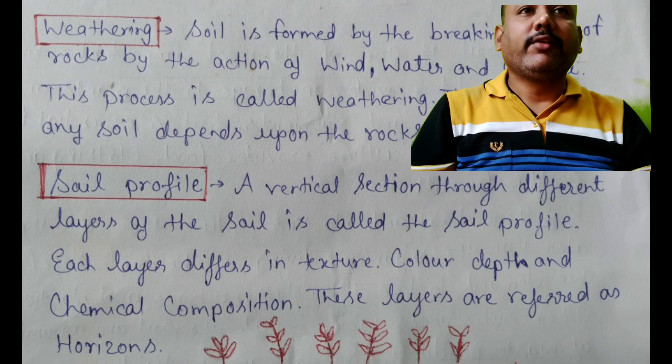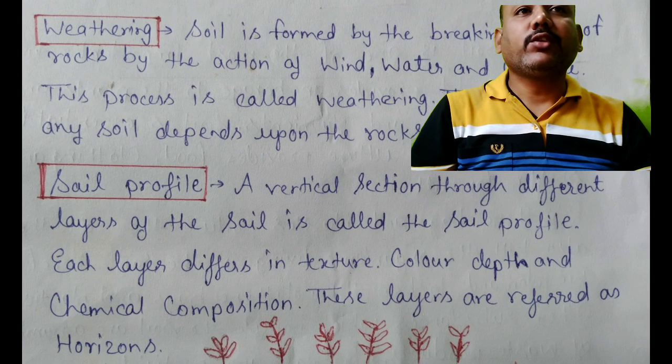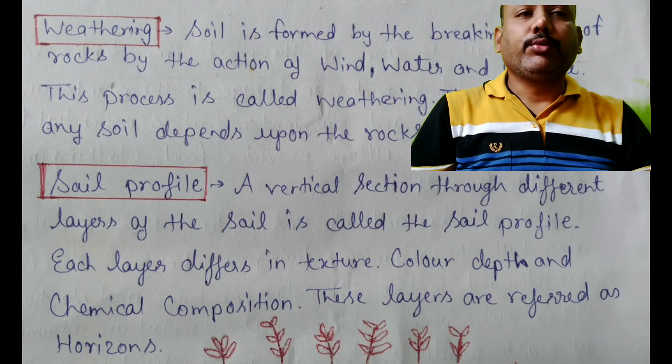Soil profile. A vertical section through different layers of the soil is called the soil profile. Each layer differs in texture, color, depth and chemical composition. These layers are referred to as horizons.